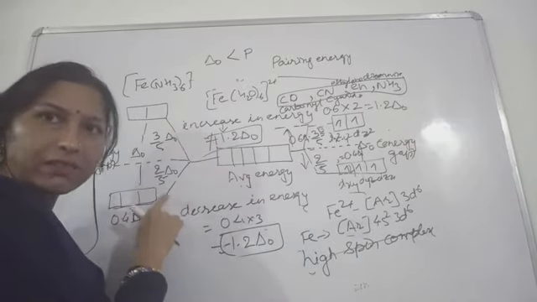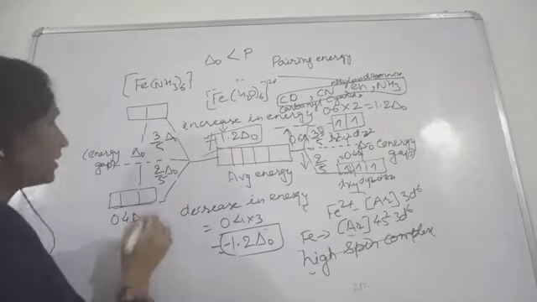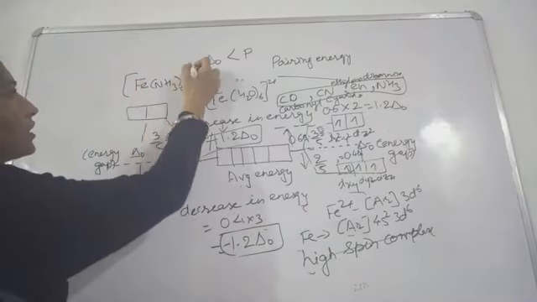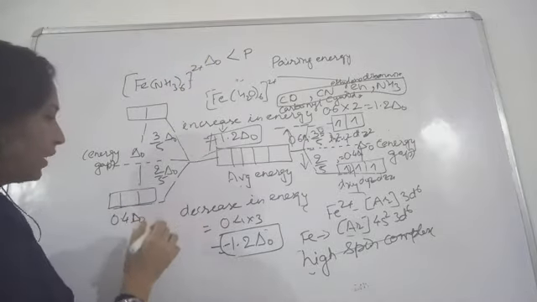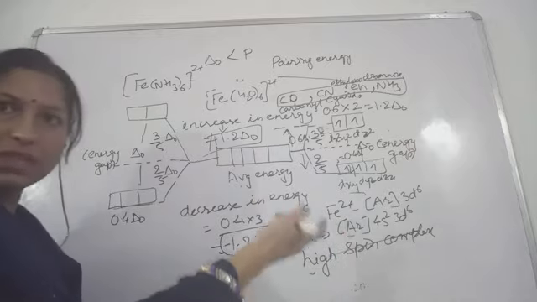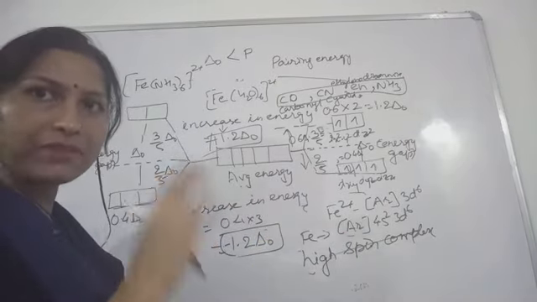The crystal field splitting energy will be more in this case. Here also the oxidation state of this iron will be +2. The same I already discussed with you: 3d6 means the d orbital will have 6 electrons.